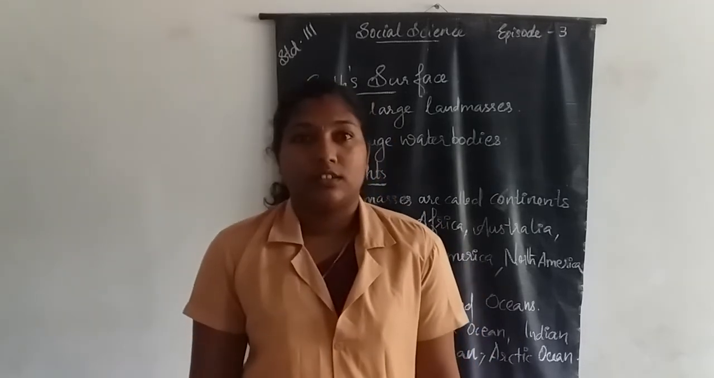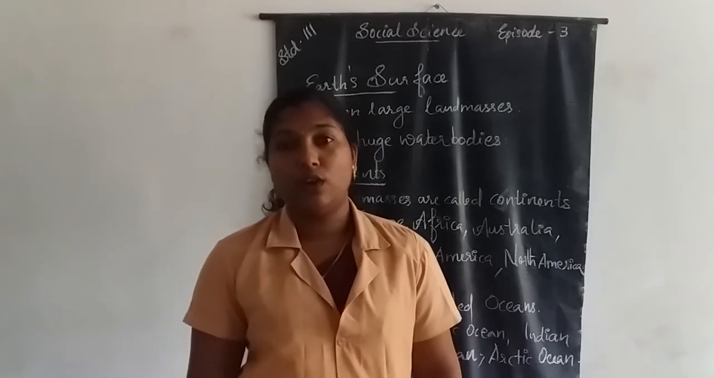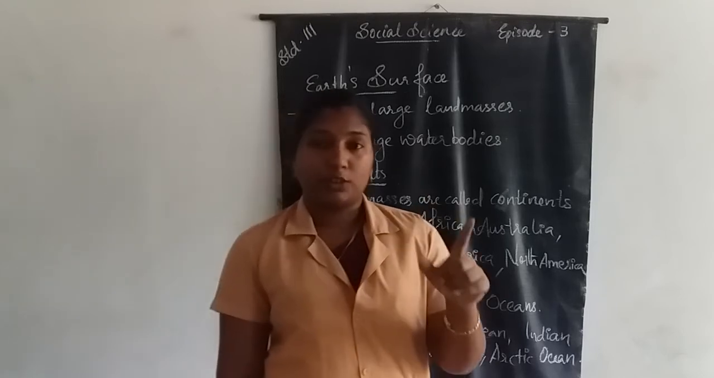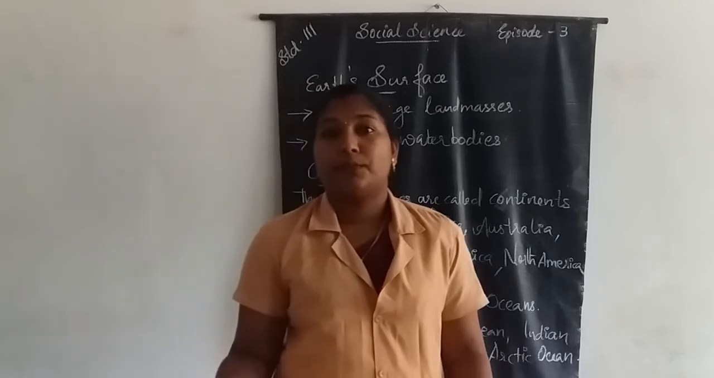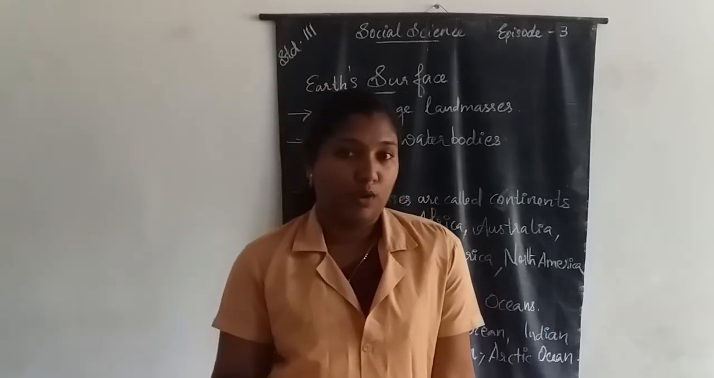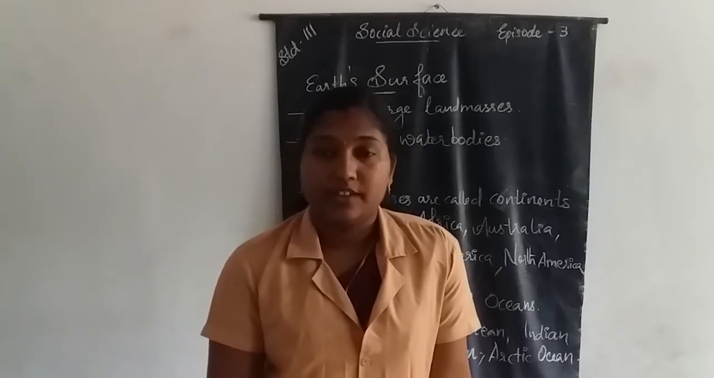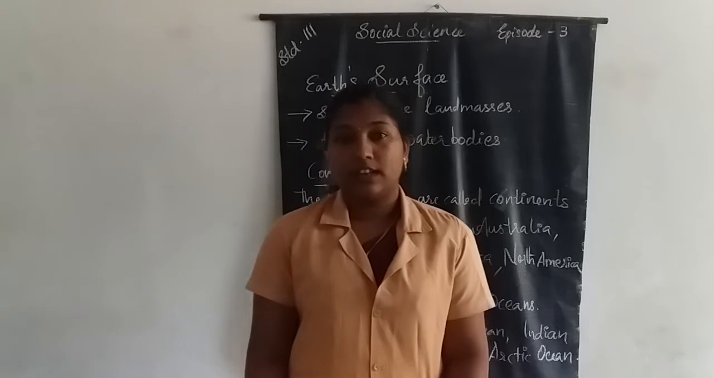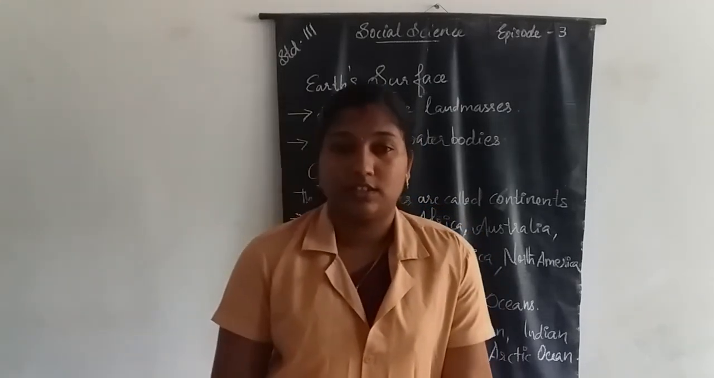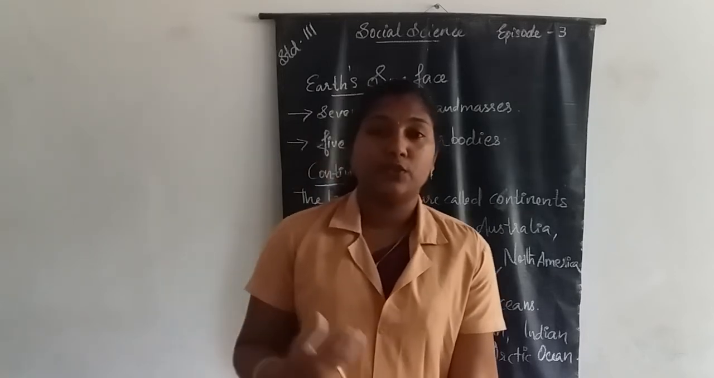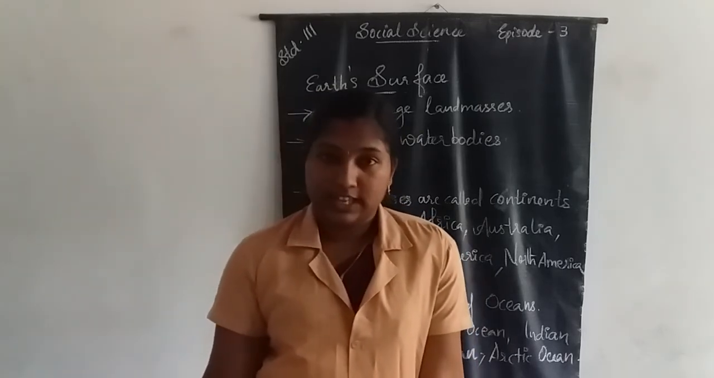Then we learned the 2 poles of the Earth. There are 2 poles, North Pole and South Pole. The top pole is the North Pole, and the bottom pole is the South Pole. The region around the poles is called the polar region. Then we learned the movements of the Earth. There are 2 types of movements for the Earth: rotation and revolution.